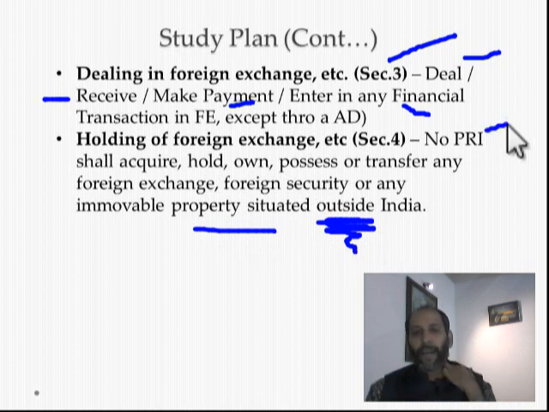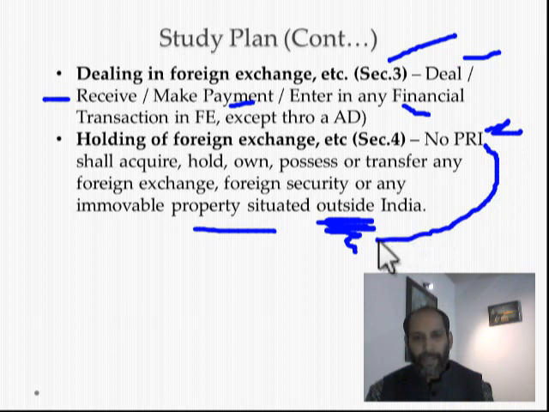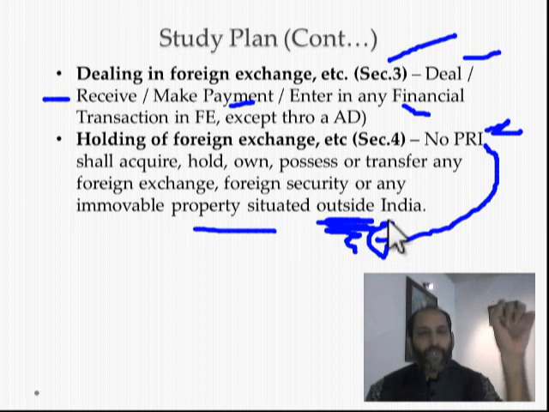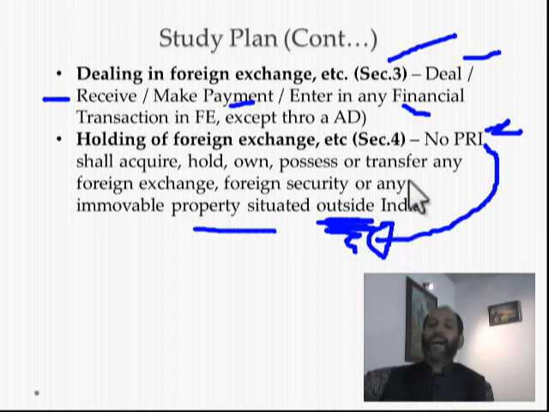Because we are talking about a person resident in India, that must be a transaction between a person resident in India and a person resident outside India. So in this case also, section 4 says that you should not enter into a transaction for acquiring, holding, owning, possessing or transferring foreign exchange situated outside India.